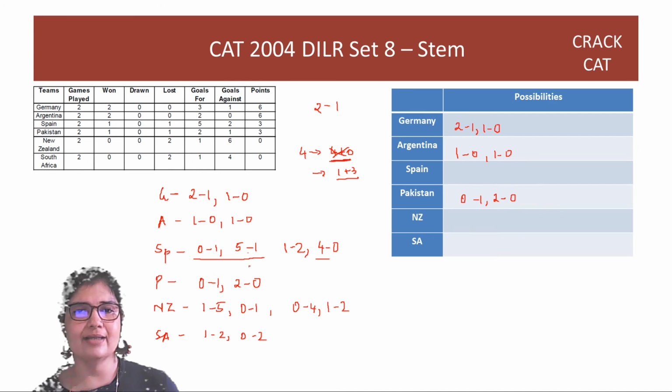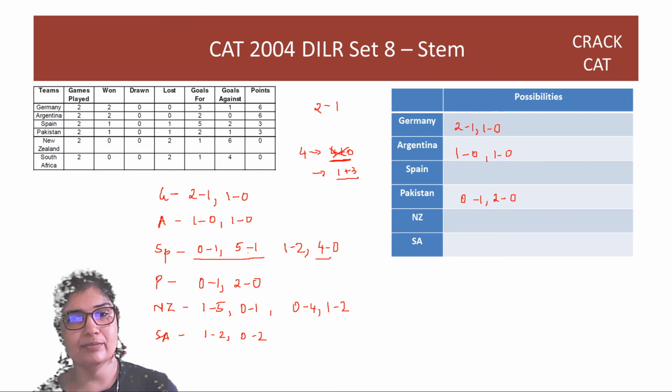So now if we start trying to pair them up, this 2-1 needs a pairing. Now for the 2-1 pairing, I can go for this option, but if I go for this option, then the New Zealand 2-1 pairing has no pairing.